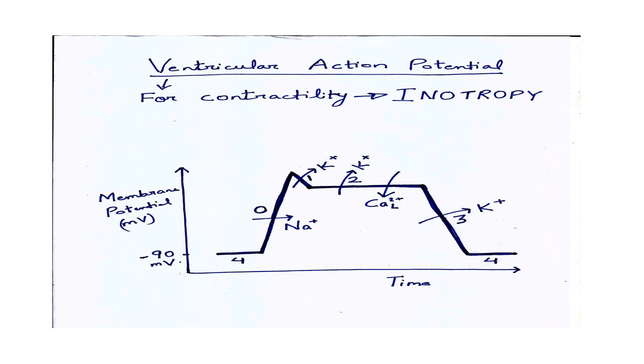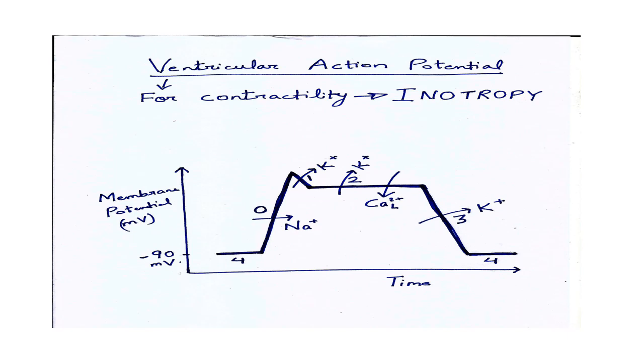So in ventricular action potential, phase 4 is resting membrane potential, minus 90 millivolt, as the myocyte is at rest and membrane potential is stable. Now phase 0 is depolarization phase. Cause is sodium influx through voltage gated sodium channel, which causes the membrane potential to reach towards positive side. Then phase 1, early repolarization phase, due to potassium efflux through opening of potassium channel, membrane potential falls as positive charge moves out. These potassium channels are called early rectifier potassium channels because they are correcting the depolarization. They are bringing the membrane potential towards negative side.